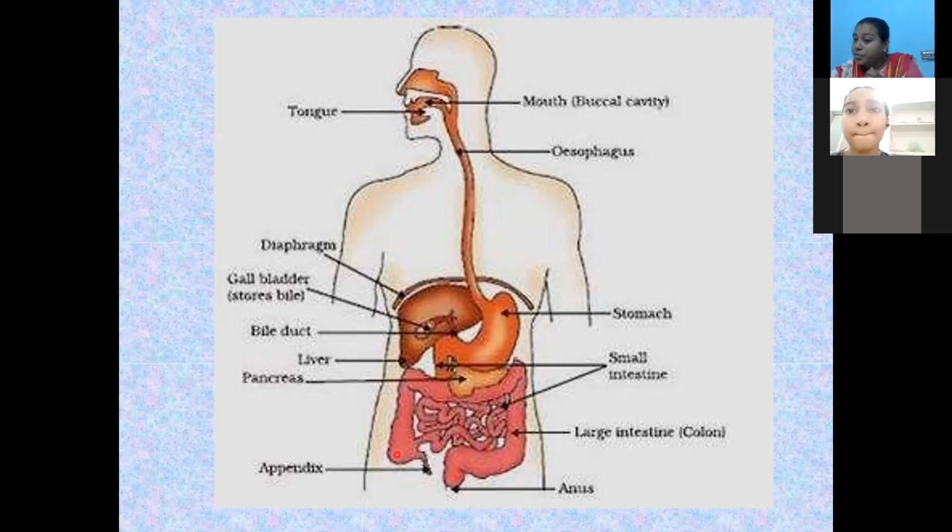Even the digested food has some water content, and that water can be reabsorbed by the inner walls of the large intestine. See how great our body is. Nothing is wasted in our body. Each and everything is utilized.